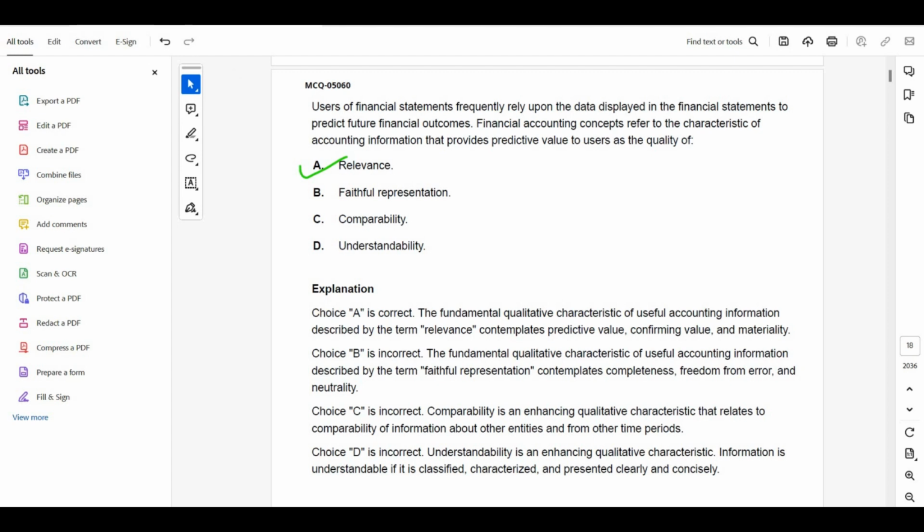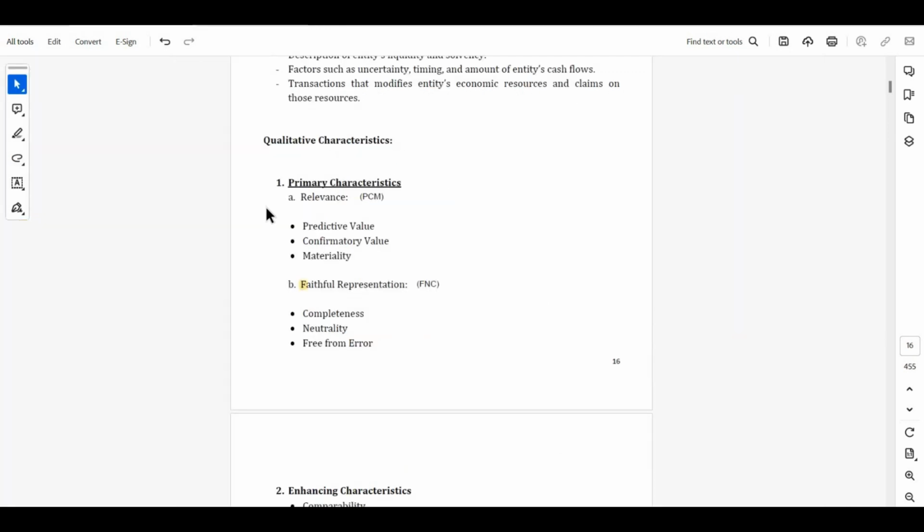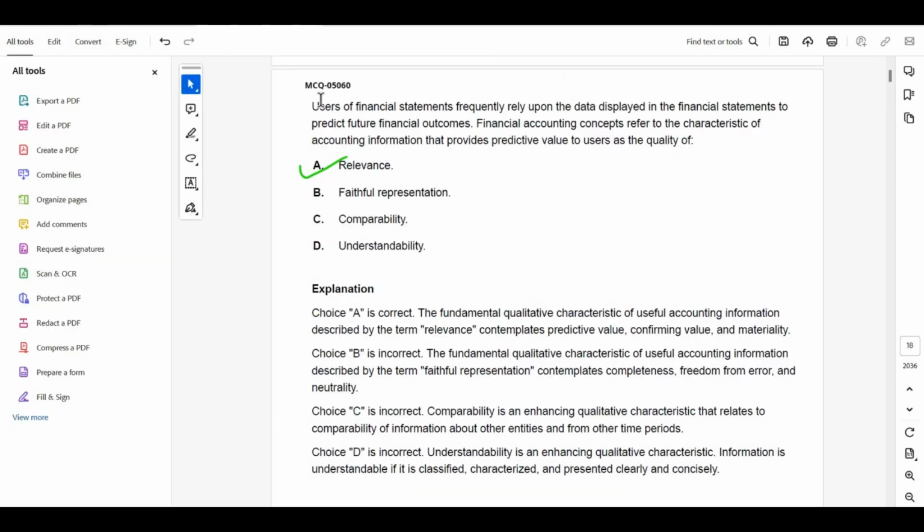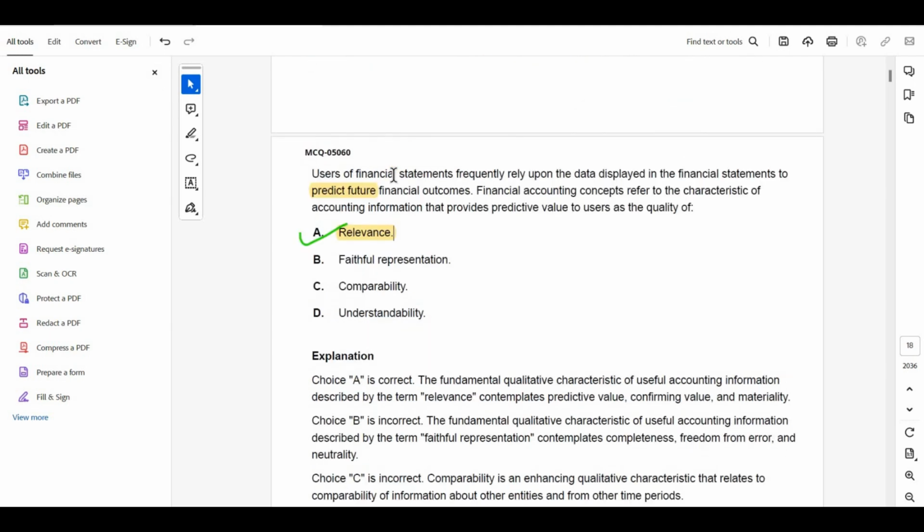So we have predictive value, we have confirmatory value and materiality under relevance. So what does the question say? I can see the question has predictive value. So obviously it will go under relevance, because predictive value will go under relevance. So the answer will be A.